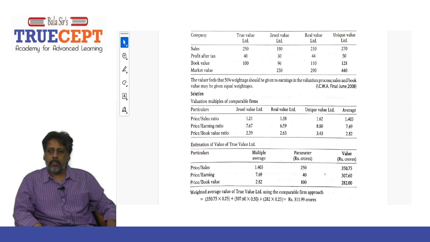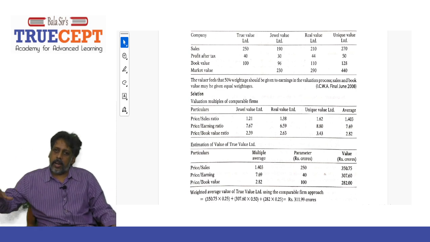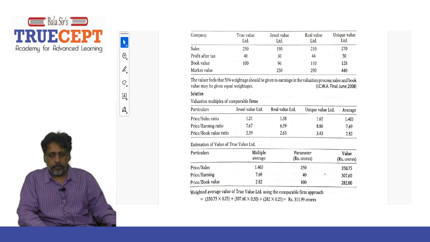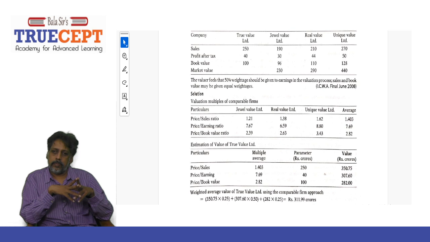Yes. Suppose you want to enter into, let's say, the IT sector, you can pick information about TCS, then Infosys, and say HCL, and then try to value the IT company which you are trying to float. Got it? Now, please refer to this table. They made columns: particulars, Jewel Value, Real Value, Unique Value, average, and the average multiple.